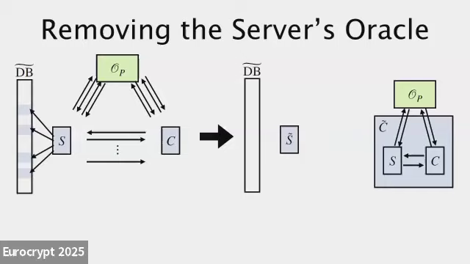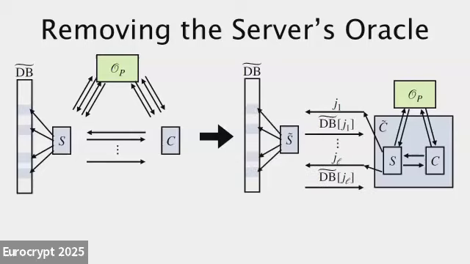But importantly, anytime that this smaller server in the client's head might ask for a location in the database, try to read something, the client's just going to say, hey, server, tell me this location. Send that location to the server. The server will look that up in the preprocessed database, send back a response, and then the rest of the protocol can proceed exactly this way.